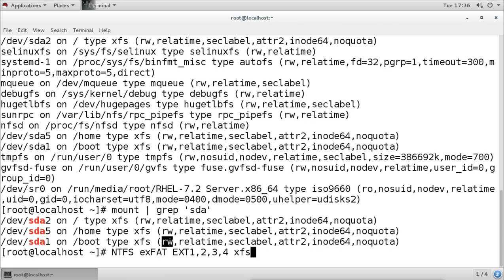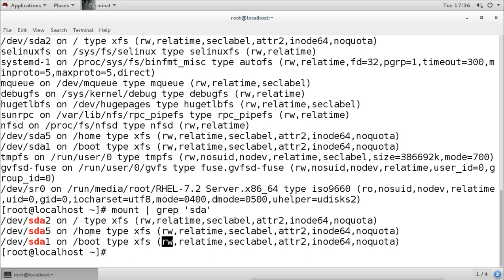That means it is mounted with the read write option, so we can edit, we can add data, we can remove data from this partition. These are the default options, we have not added anything.